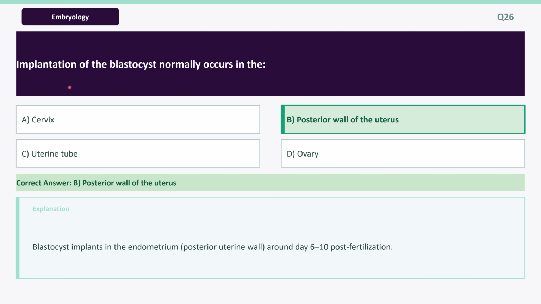Next question is, implantation of the blastocyst normally occurs in the, its option B, posterior wall of the uterus. Explanation: the blastocyst implants in the endometrium, posterior uterine wall, around day 6 to 10 post fertilization.